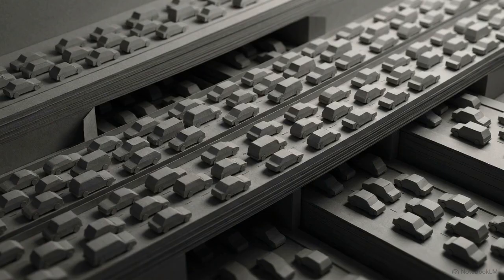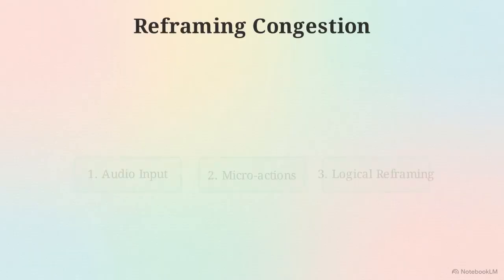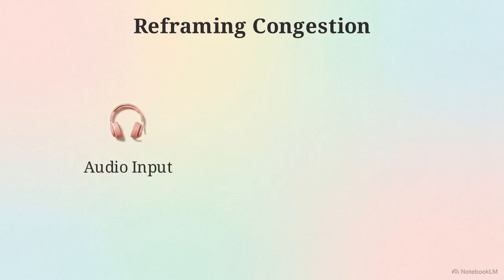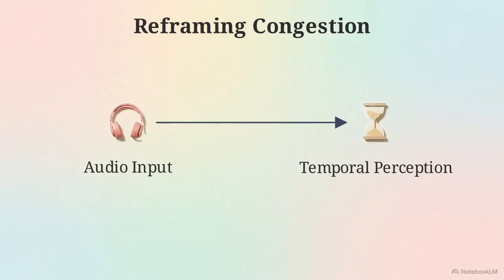The final testing ground for this architectural model is how the text manages external conflict, specifically the frustration of a traffic jam. The text outlines 3 separate methodologies to reframe this negative experience. The first is active distraction through specific audio inputs. In this flowchart, we see how citing music or podcasts serves as a tool to deliberately alter the perception of a delay.